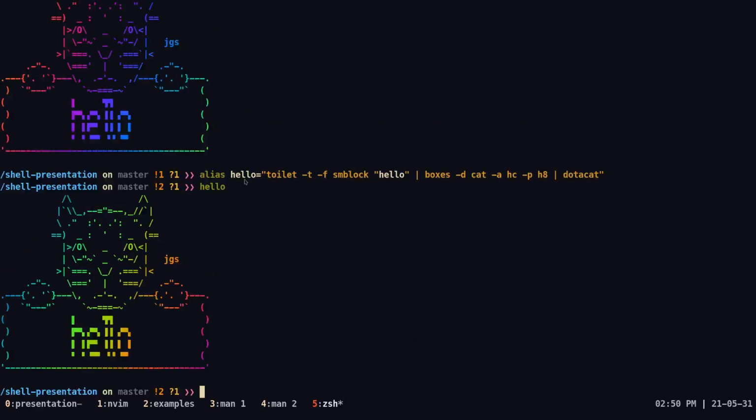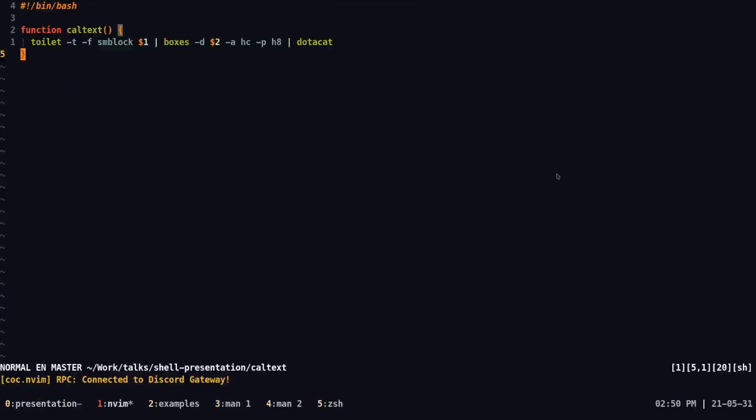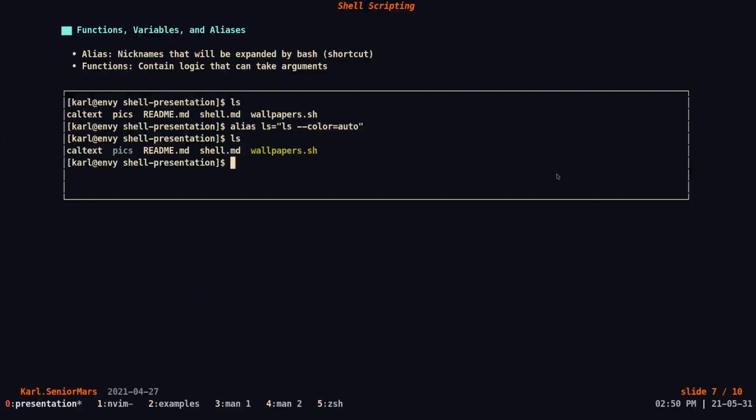But we can't really add arguments like we did in the function. It will always expand to this thing, and that's not exactly what we want. I wanted to make that clarification clear. That's why I included aliases, even though they're not usually used.